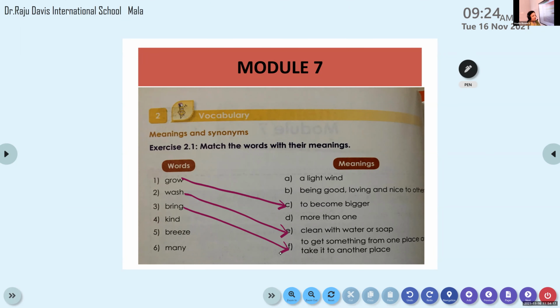Kind, not kind. Kind. Shri Parvati, next one I will give you. Bhuvana, kind. What is the meaning of kind? Not nice. Nice. N-I-C-E. Nice. The meaning of kind is being good, loving and nice to others.